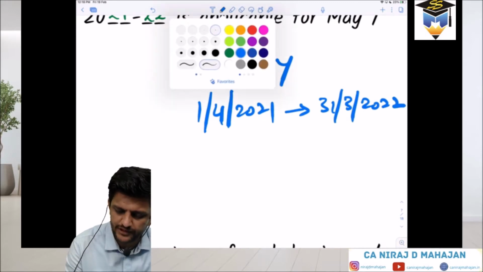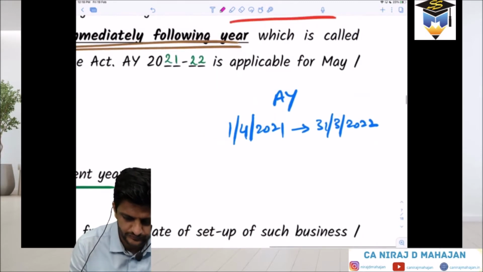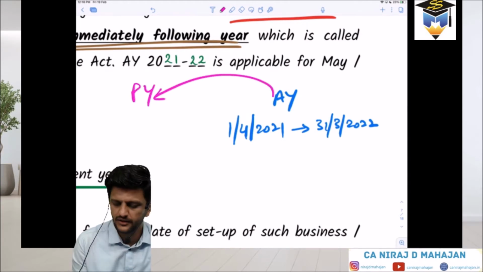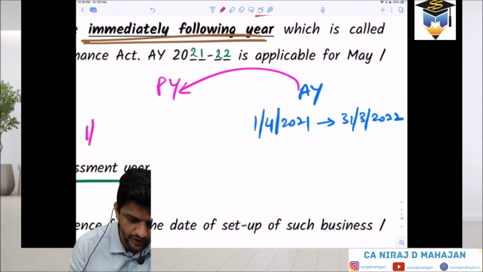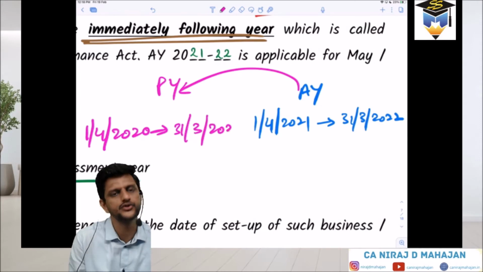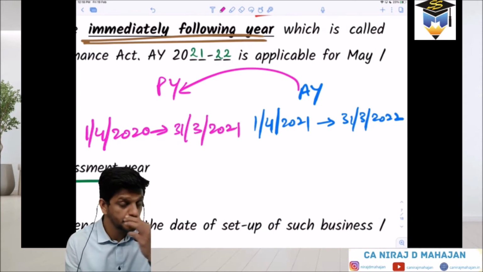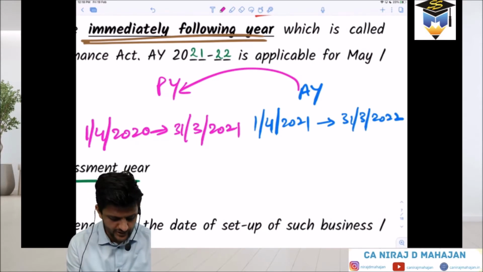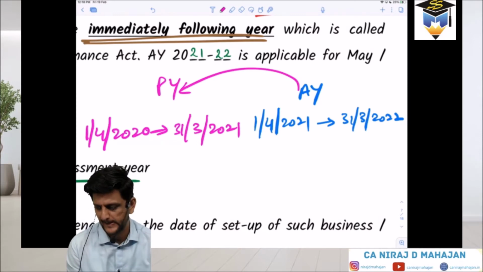But what does PY say as per the definition? Immediately preceding AY, the year. So it has to start with 1st April 20 to 31st March 21. Understood here? Write this down in your notebook, PY and AY. That's what PY is, your immediately preceding year to AY. But we are still talking of only one single income.